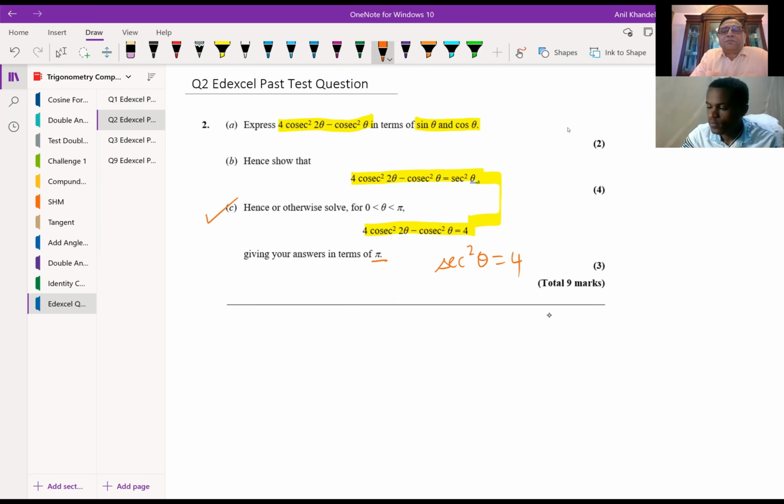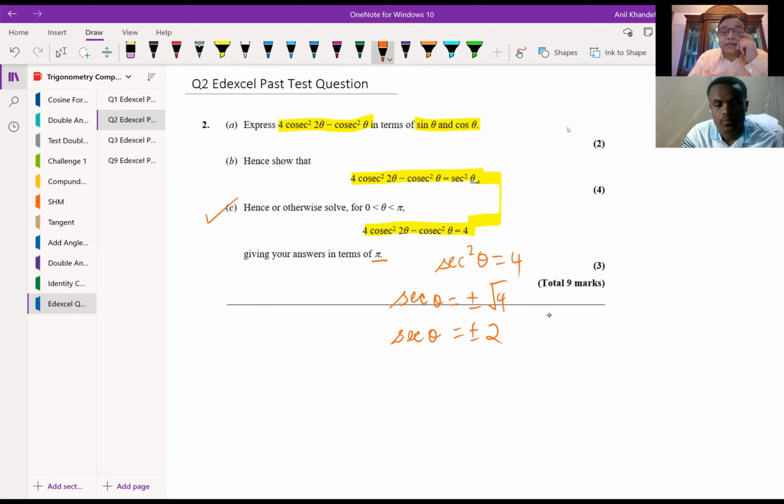So let's begin with the last part where we need to solve for theta. Secant square theta equals 4 means secant theta is equal to what? Plus minus square root of 4, which is plus minus 2. Is that clear to you?